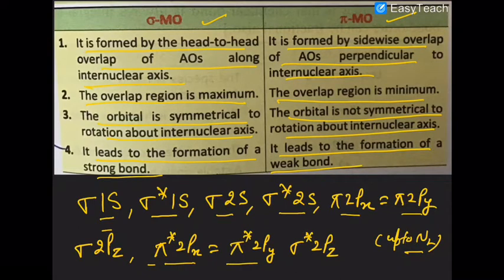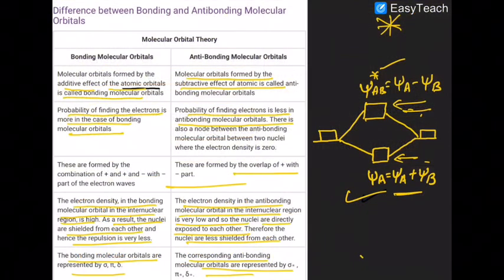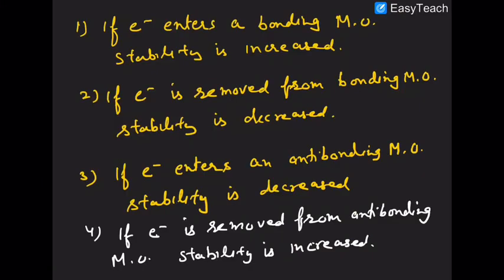Now we will discuss how electrons are filled in the various atomic and molecular orbitals, but here we will see only molecular orbitals, because in a molecule, electrons reside in molecular orbitals. Look here once more: the bonding MO has low energy and the anti-bonding MO has high energy. So some electronic rules have to be followed here. If an electron enters a bonding molecular orbital, the stability is increased.